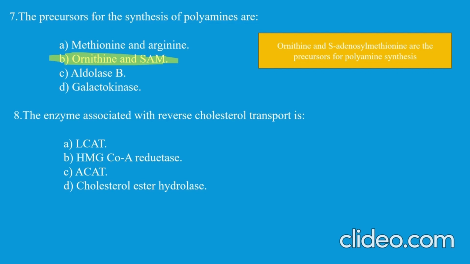Enzymes associated with reverse cholesterol transport is? So what is reverse cholesterol transport? Reverse cholesterol transport is transporting cholesterol from the peripheral tissues to the liver, right? In this, an enzyme known as LCAT helps. What is the function of LCAT? LCAT esterifies the cholesterol and it is associated with HDL. So LCAT is associated with the reverse cholesterol transport system. What is the full form of LCAT? Lecithin cholesterol acyl transferase, right?